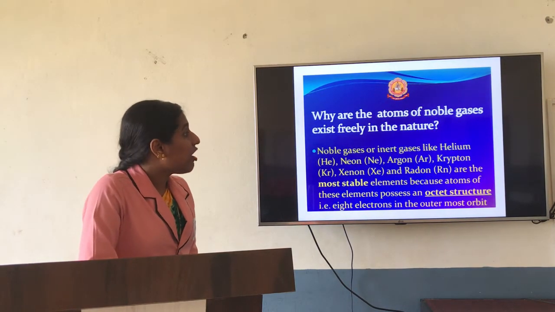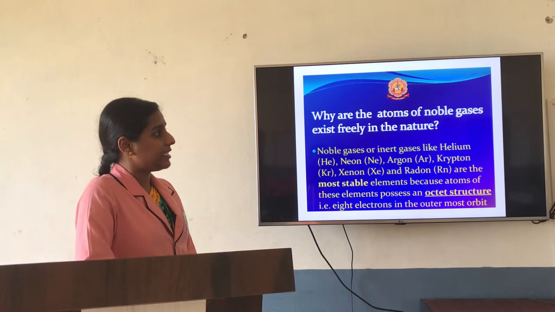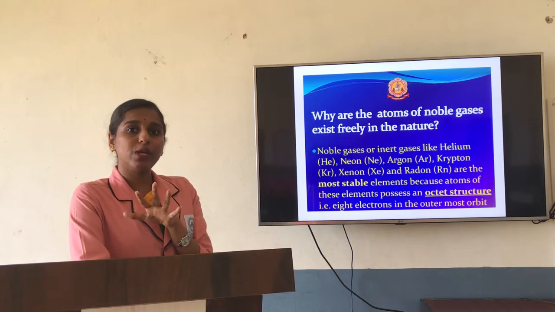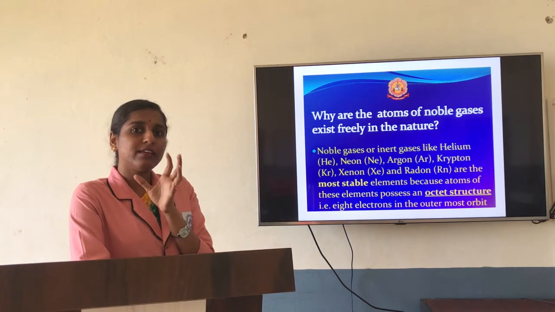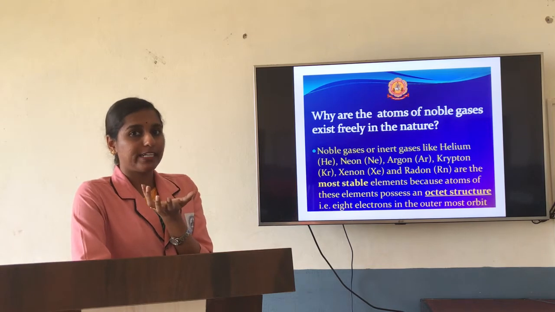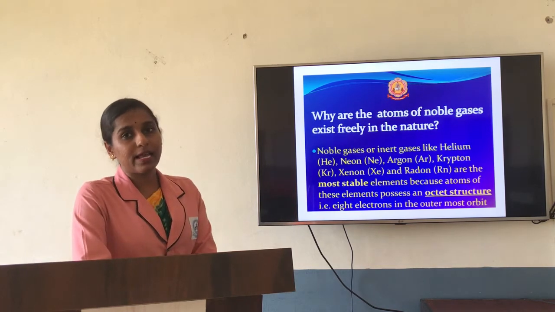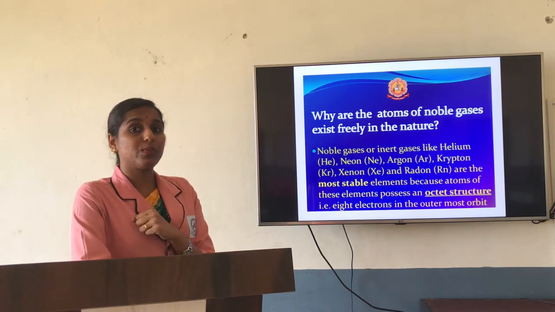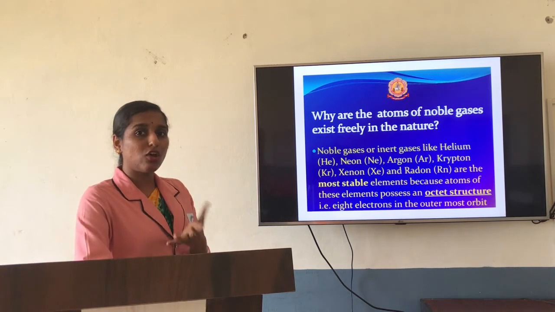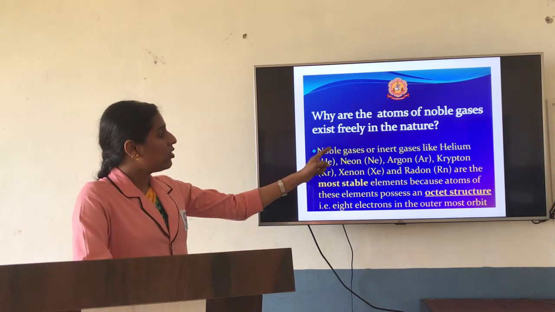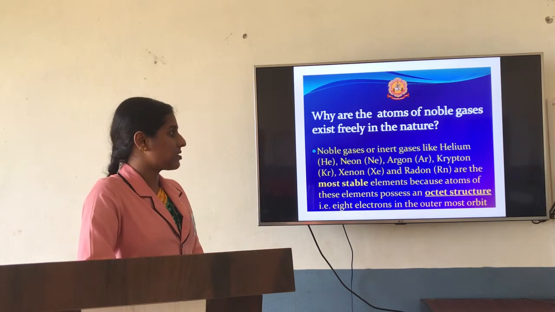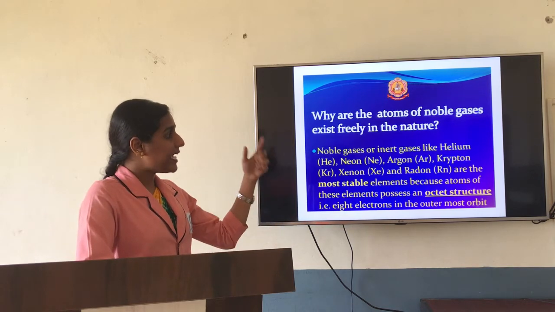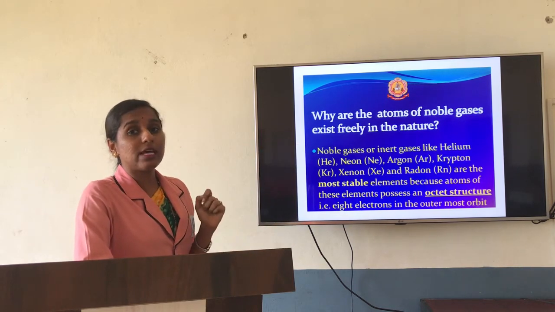Now, while the atoms of noble gases exist freely in nature, till now we have learned how molecules and compounds combine due to electrostatic or some other force of attraction. If you consider noble gases, as I have told, those are monoatomic gases. How do these monoatomic gases exist in our nature? They exist alone in nature. Why is it so? Because noble gases are inert gases. Both are the same; you can call it a noble gas or an inert gas. Which all noble gases are present in our nature?